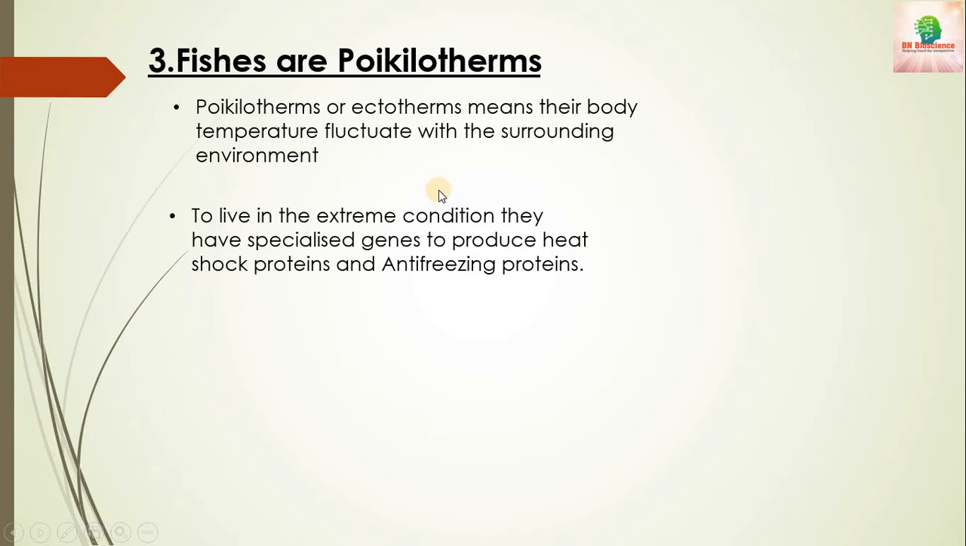So to cope with these extreme climatic conditions or extreme temperature, they develop some specific genes inside them. They produce heat shock proteins to protect themselves from the extreme heat, and to protect themselves from the freezing cold, they develop anti-freezing proteins.